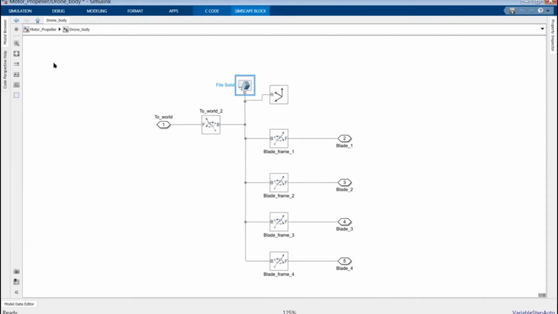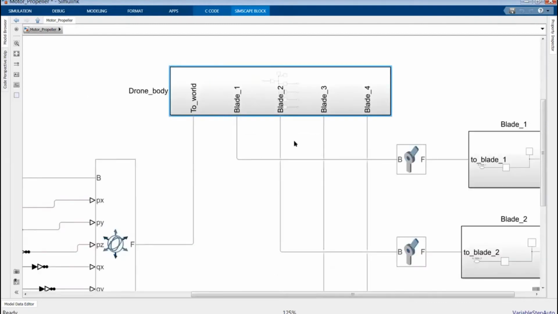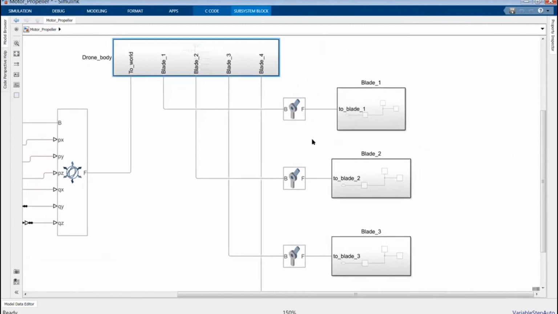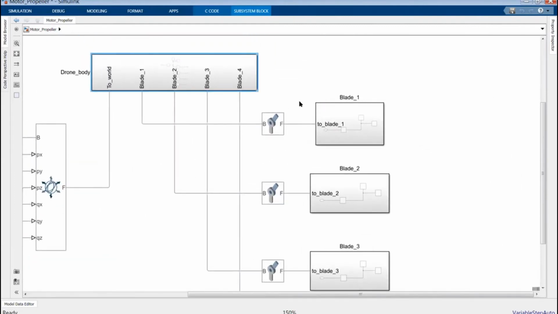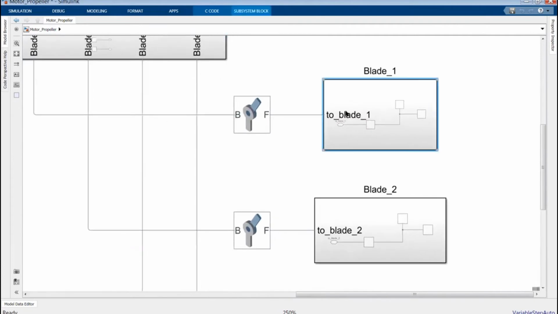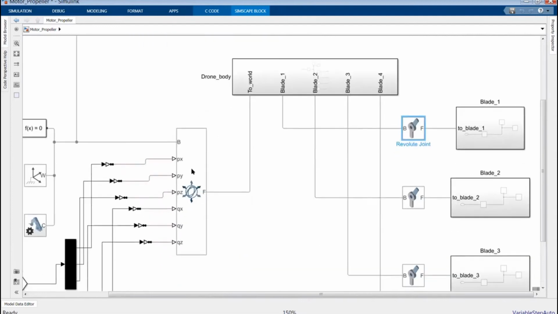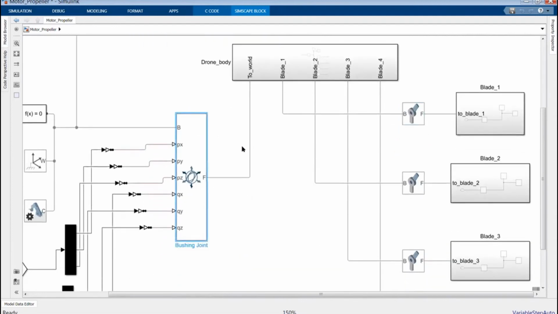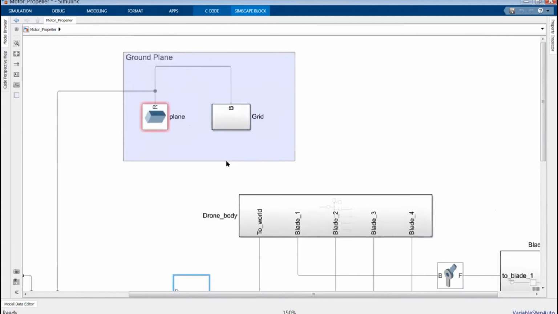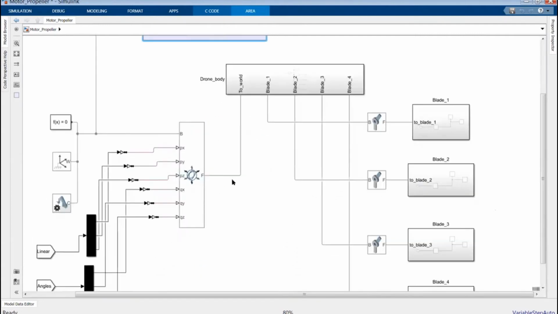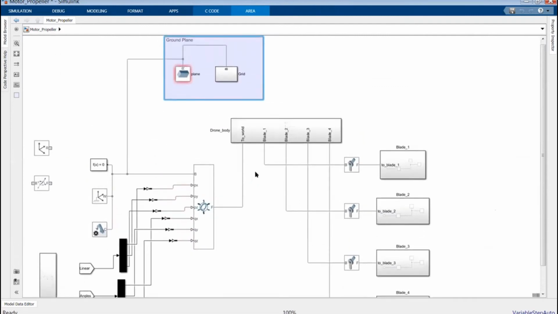I'll be showing you how to connect physical bodies and how to do axis transformation, and how to connect body to body also. There are different types of motions in the body, like your blades will be moving, so we have to use revolute joints and different types of joints. We will also provide the joints for how the body is connected to the ground, and we will be creating an environment in order to simulate the drone.